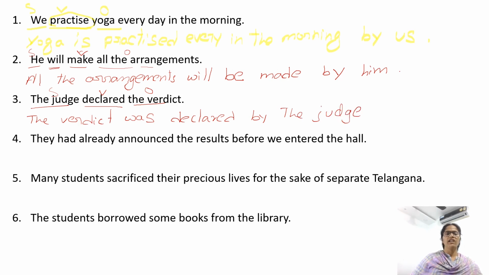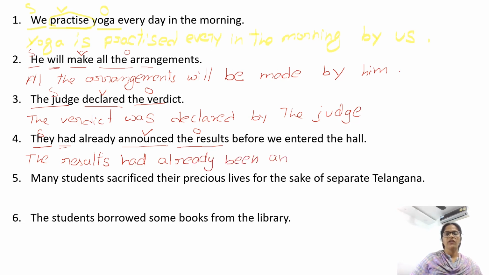They had already announced the results before we entered the hall. Announced is the verb. Who announced? They. They is the subject. They announced what? The results is the object. The results, the sentence is in past perfect. Had. After have, has or had, we need been. The results had already been. The V3 form of announced is announced. Announced before we entered the hall by them.